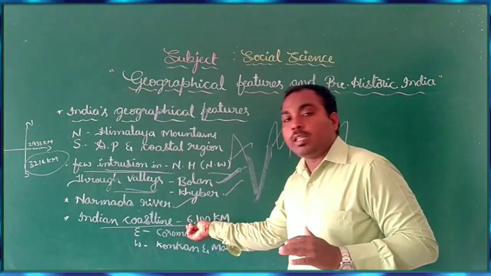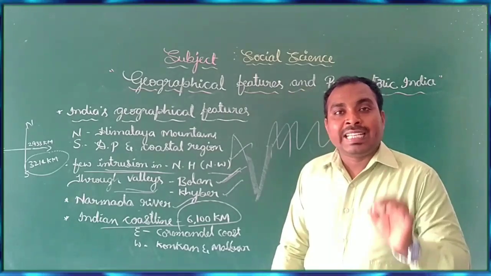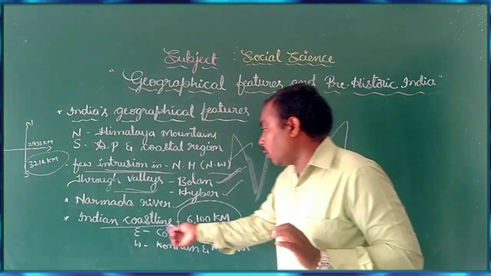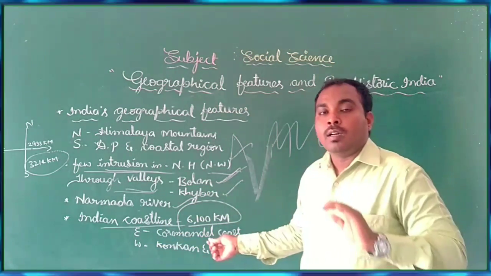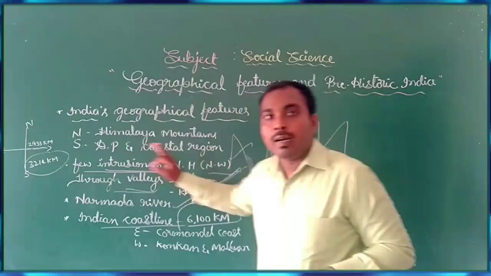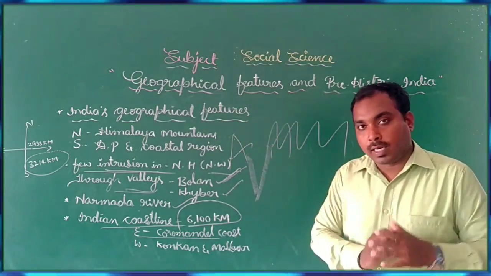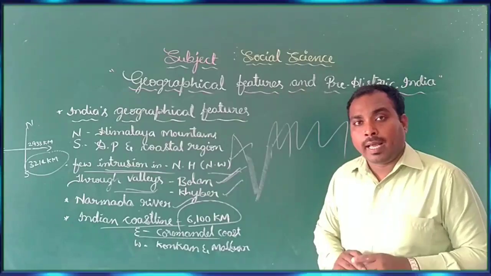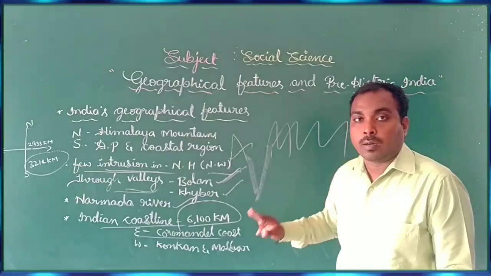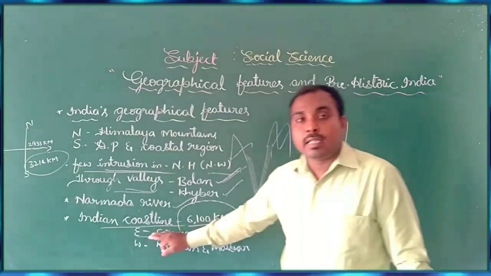The eastern coastline is called the Coromandel coast, which refers to the eastern coastal plain.